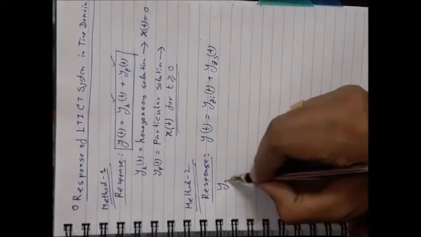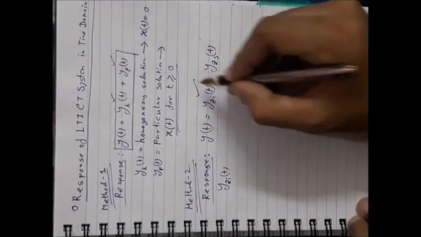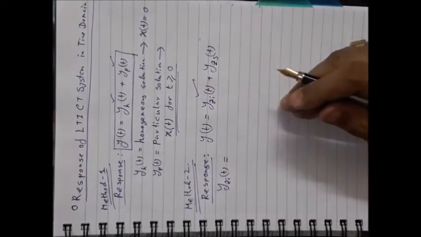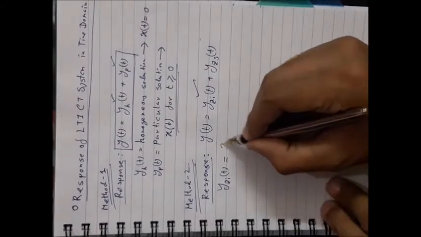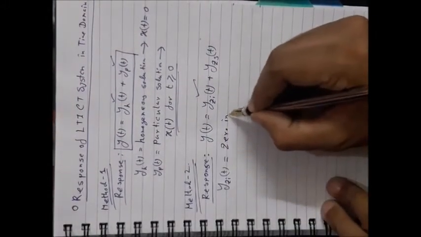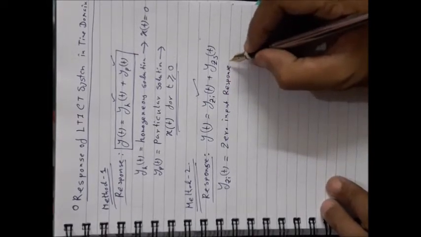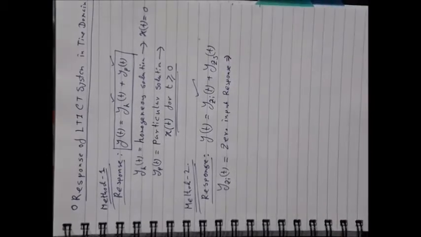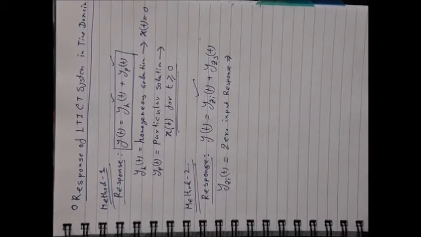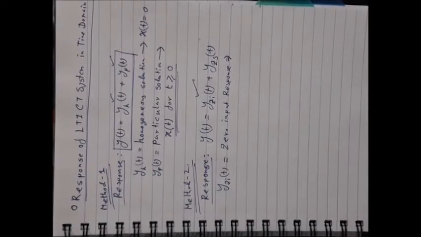What is y_zi? It is the zero input response. What does it mean? The zero input response is nothing but the homogeneous solution with constants evaluated using initial values of the output. That means the initial conditions, which will be provided to you with the problem.